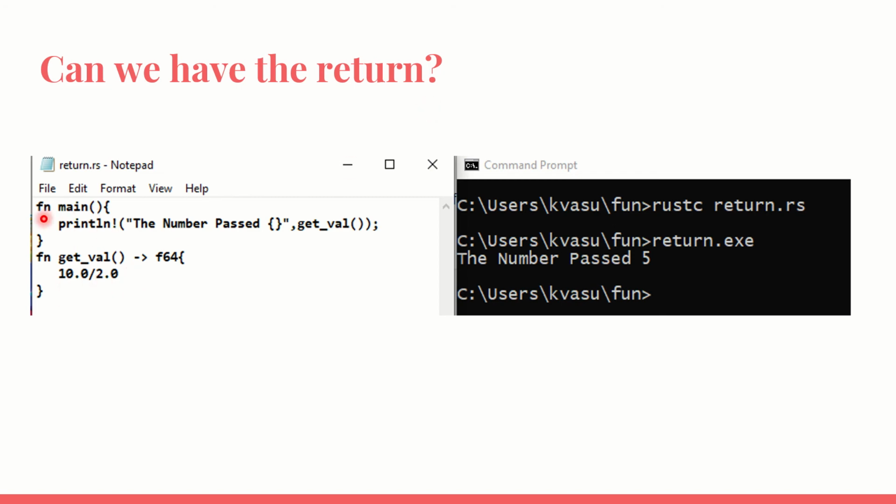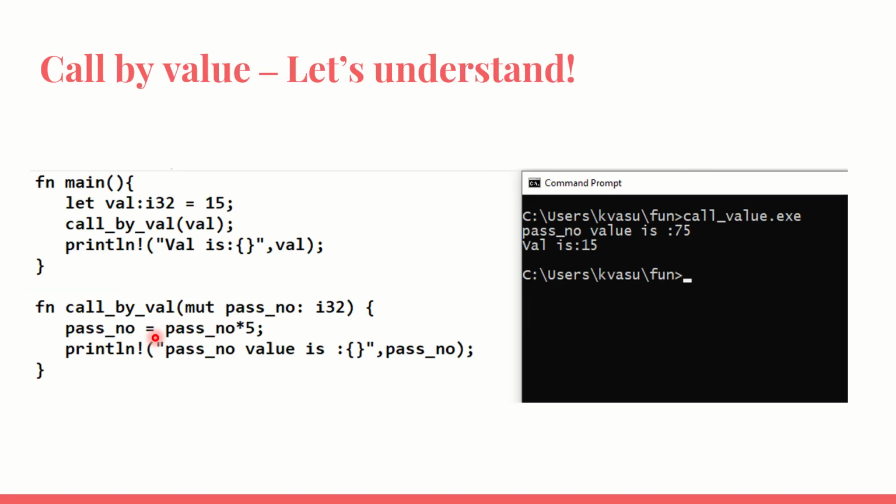Now from main I am going to access this. How do I access it? Function main, inside that println the number passed is, comma, get_val. So the moment this function is called, I get the return passed here, and 5 will be printed as the output. That's all. This is pretty easy for somebody to understand. I can have return values passed just like C or C++, and it is very easy for someone to understand.